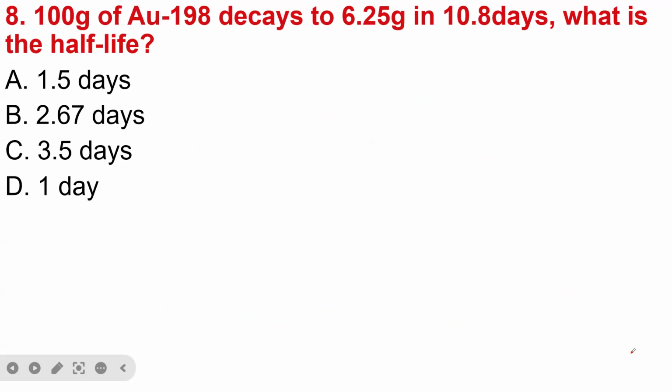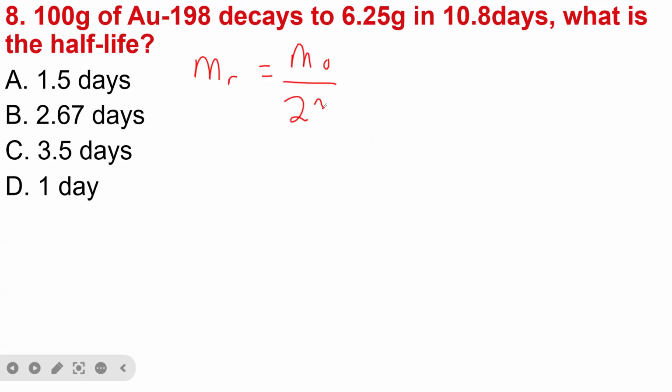So let's look at question 8. Here we have 80 grams of AU with a mass of 98 decays to 6.25 grams in 10 days. What is the half-life? So you see, in this case, we want to get the half-life. Already here, we are given the original mass and the mass remaining. So we are also going to apply the same formula: the mass remaining is equal to original mass divided by 2 power n.